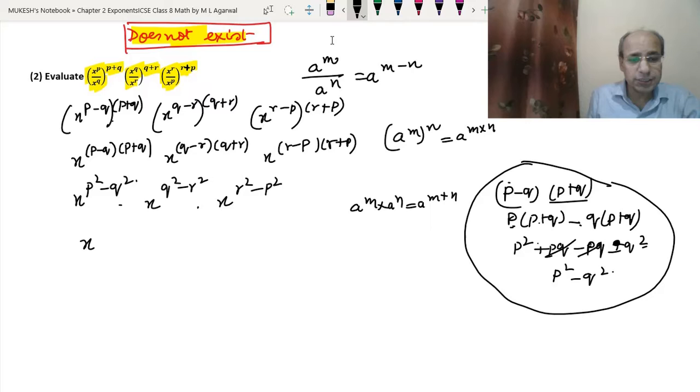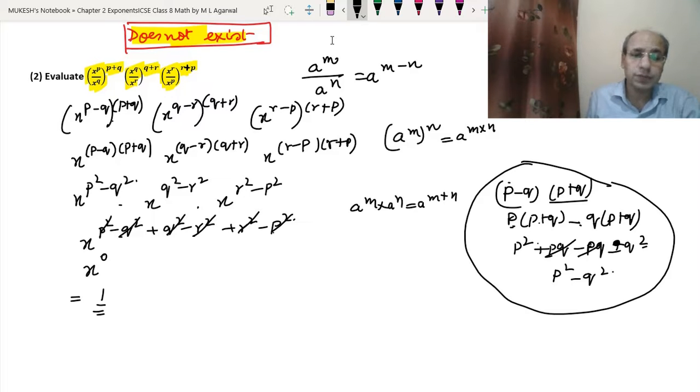So it will become x to the power p square minus q square plus q square minus r square plus r square minus p square. This p square minus p square becomes 0. This q square minus q square becomes 0. This r square minus r square becomes 0. So we got the value x to the power 0. And as we know that any base with the power 0 is 1, we got the answer of this question as 1. Okay, so this is the answer that we have.